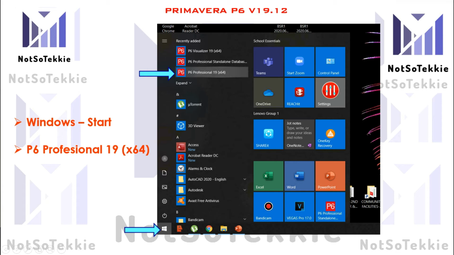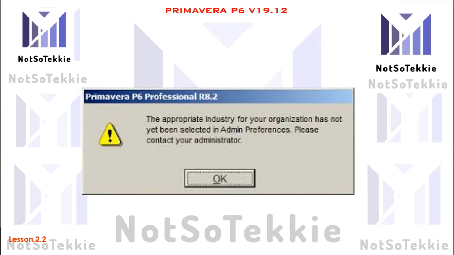When you first open P6 after the installation, an error alert will pop up, and it says: the appropriate industry settings for your organization have not yet been selected in the admin preferences. Please contact your administrator. Just click OK, and I will discuss it in the later part of this lesson.